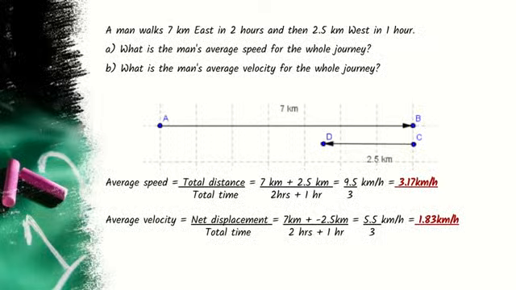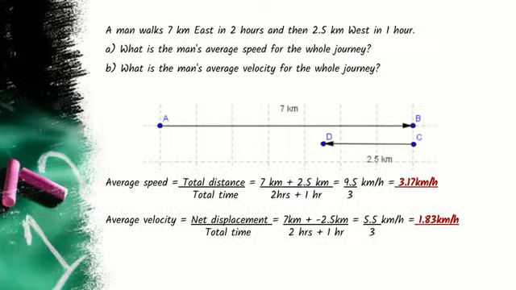So your net displacement becomes 7 km plus minus 2.5 km divided by 2 hours plus 1 hour. So it calculates to 5.5 km divided by 3 hours, which is 1.83 km per hour. With this calculation, you would have understood the difference between average speed and velocity.